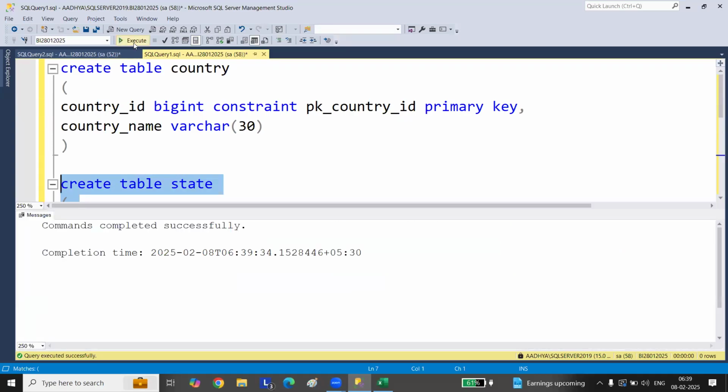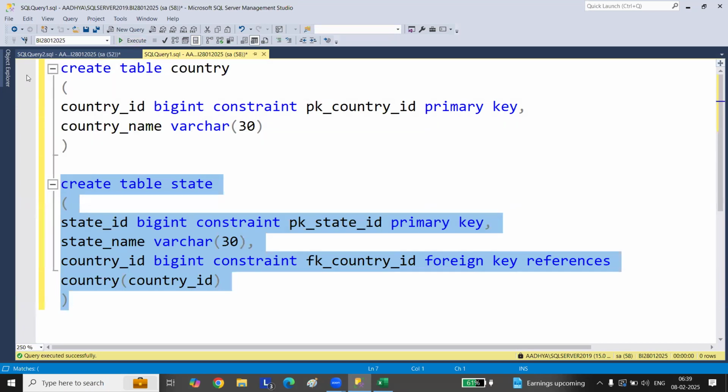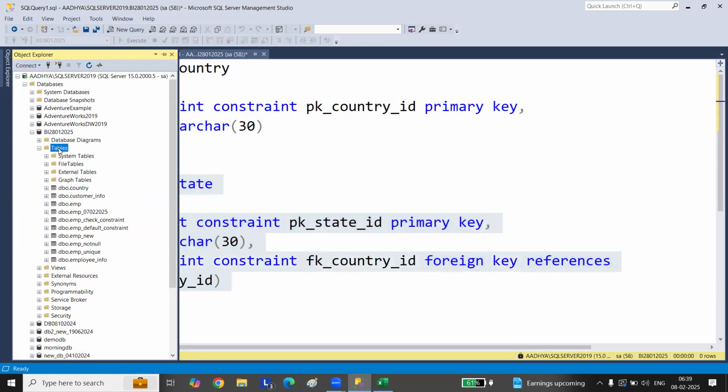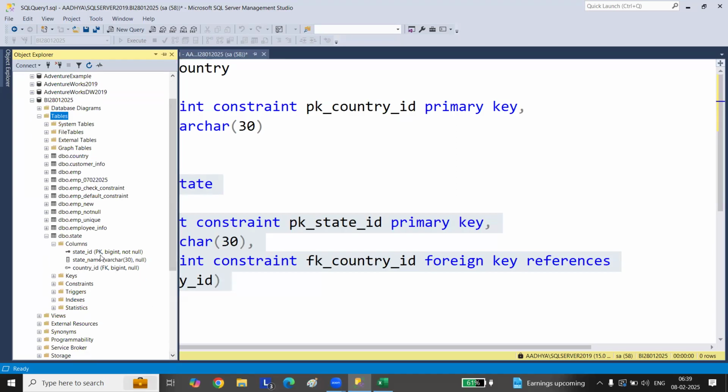Execute here. It has got executed. Now go to this state table and click here. Did you see this? The state table has got keys.